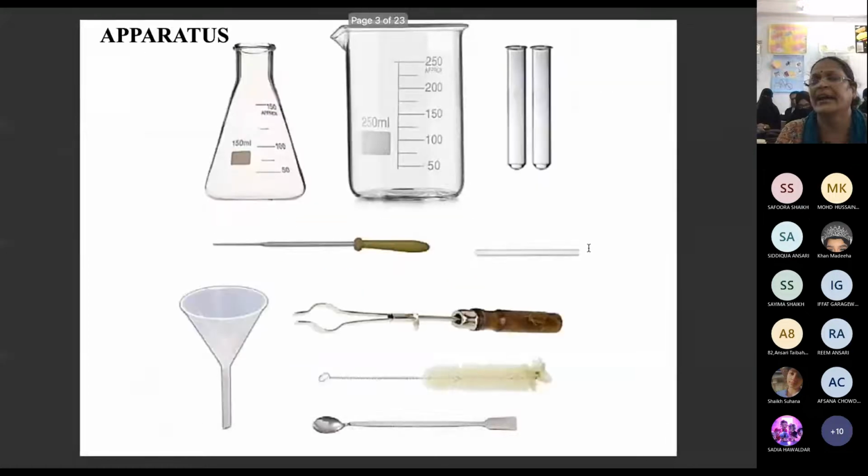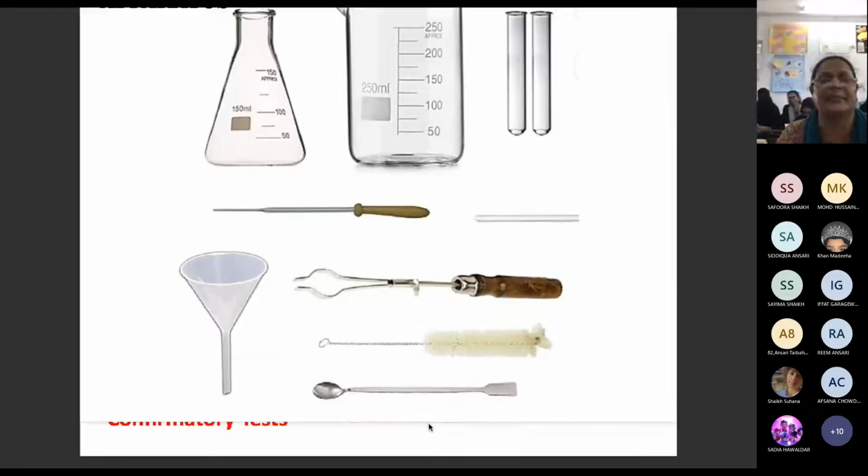These are the apparatus. Come on, tell me what the apparatus are. What is this? Conical flask. This is a test tube, dropper. This is a fusion tube, or this can be a fusion tube also, or capillary. Okay, capillary we are using for boiling point, melting point. Correct. This is your test tube holder, and then this is your test tube brush. All the apparatus you need to clean after use. Once you finish the experiment, you need to clean everything. Then the funnel for filtration, that filtrate we have to get, correct? Then spatula like this, correct?